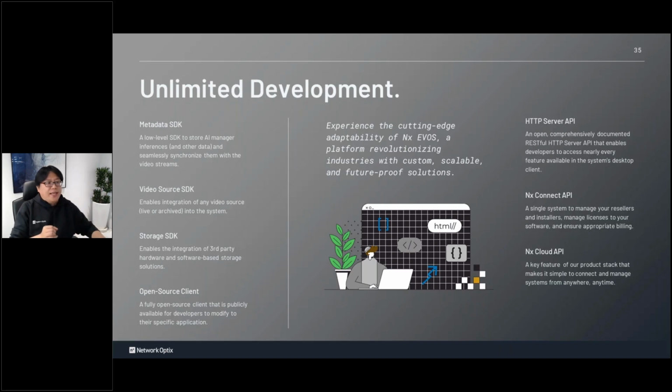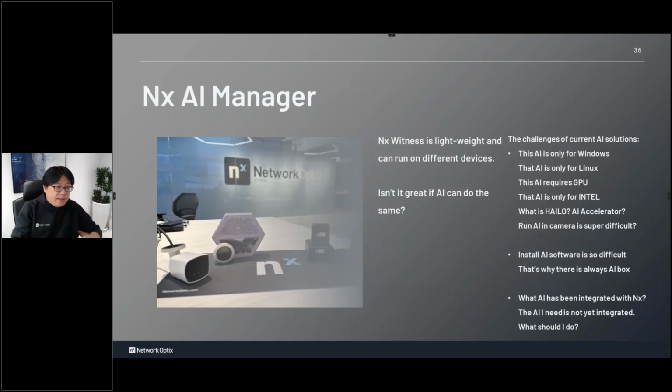Here, I want to emphasize the coming NX AI Manager. Not this year, probably next year, Q2 or Q3. The AI Manager is to solve some main challenges the AI industry has. Right now I get feedback from our partners. They always say, Andy, I want the AI, but when I choose an AI partner, it's always like, this AI can work only for Windows.